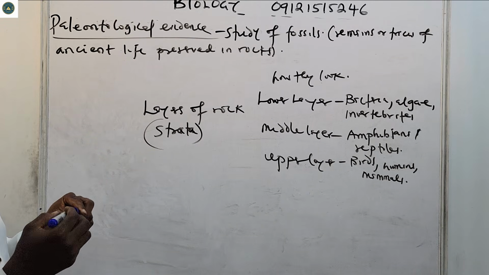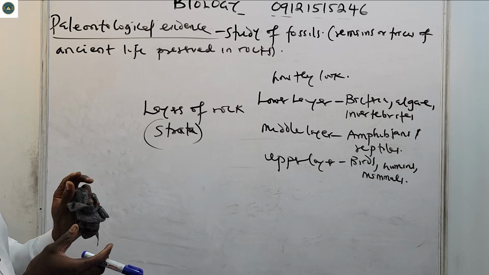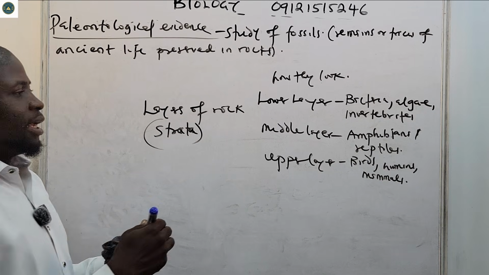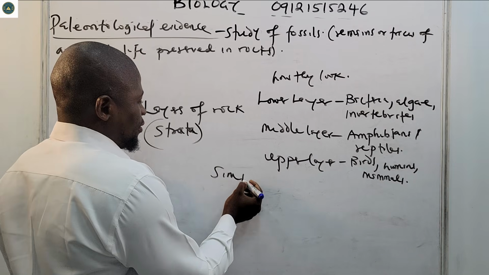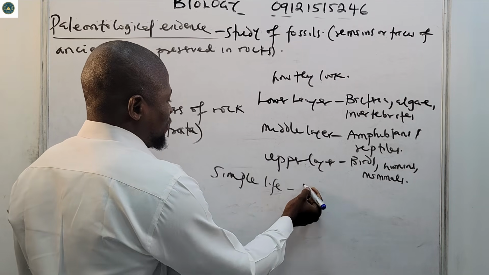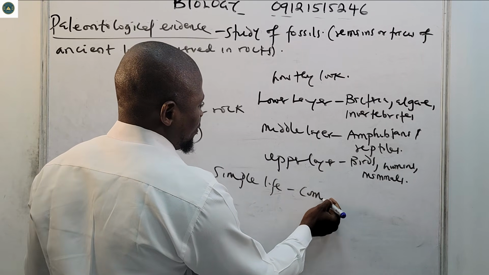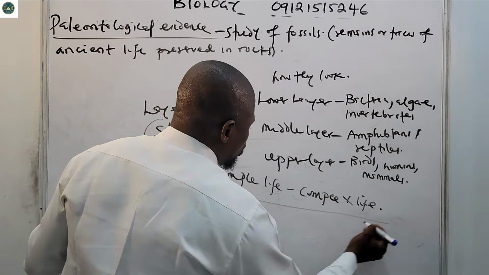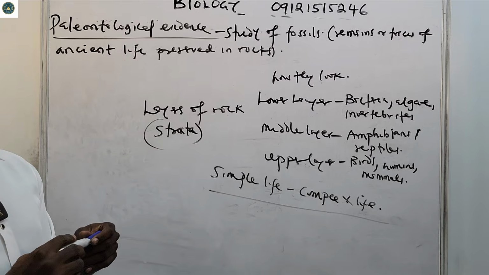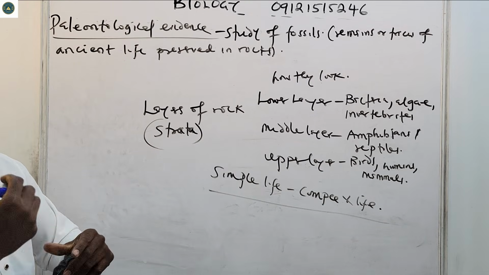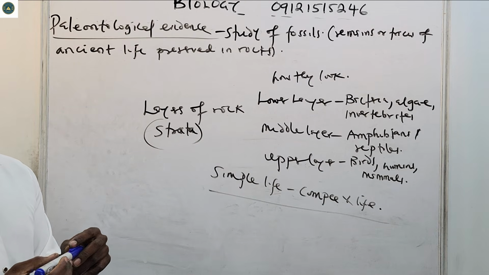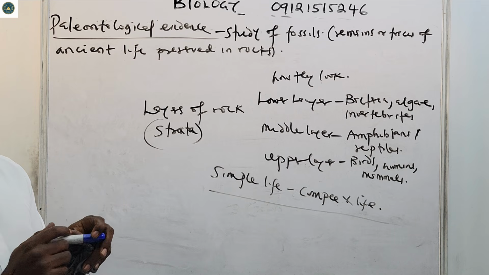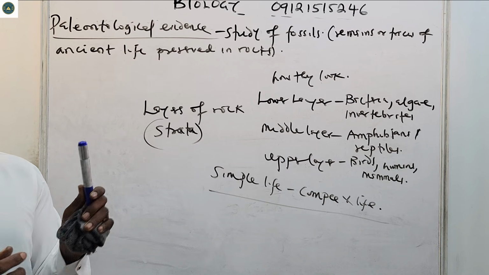So that is about paleontological evidence. It basically shows progression from simple life to complex life. Of course, we have said over and over again that evolution is progressive. It moves in the forward direction and never stops.